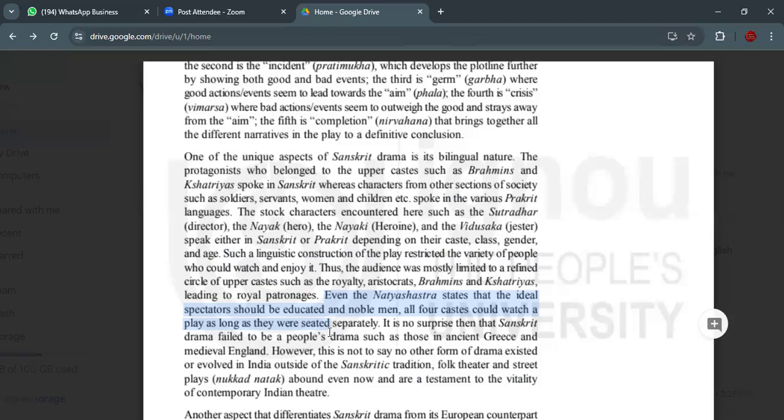All four castes could watch a play as long as they were seated separately. All other caste people can watch the drama, but if you want to watch it, you have to sit separately. You are not supposed to sit together with the higher caste people. You're supposed to sit separately and watch. Because of this, the drama was not appreciated by everyone, not really seen by everyone.